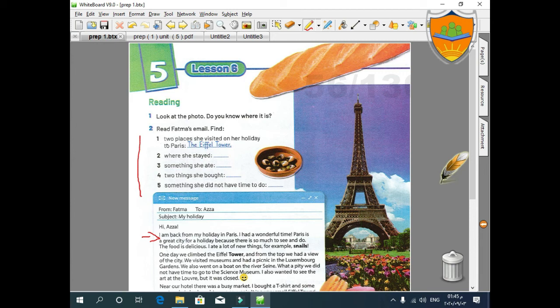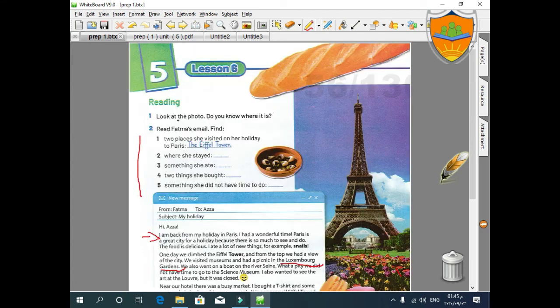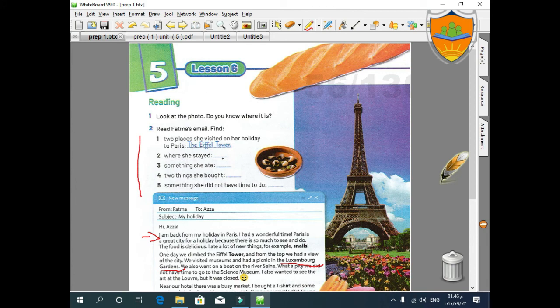Okay, so we have to move up to answer these questions. The first one is done. 2 places she visited on the holiday to Paris. The Eiffel Tower. Okay. What else? Excellent. And Luxembourg. This is the last place, the second place, Luxembourg Gardens. Excellent. So, where did she stay? She stayed in Paris. Yes, she stayed in Paris.